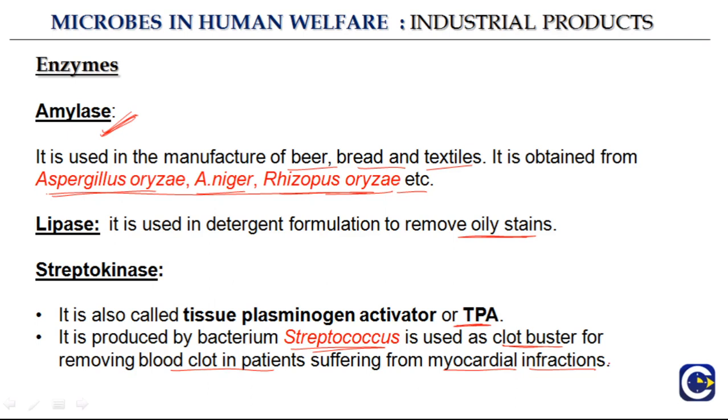So what happens in myocardial infarction? Within the heart there are clots, and to remove these clots, you need this enzyme tissue plasminogen activator or TPA, which is produced by the bacterium Streptococcus. So you see these microorganisms, that we always had this conception that they are bad or something. No, these microorganisms are used for the production of various good molecules also. For example, here Streptococcus is used as a clot buster. Like Streptococcus bacterium produces the streptokinase, and they are used as clot buster for removing blood clot in patients suffering from myocardial infarction.